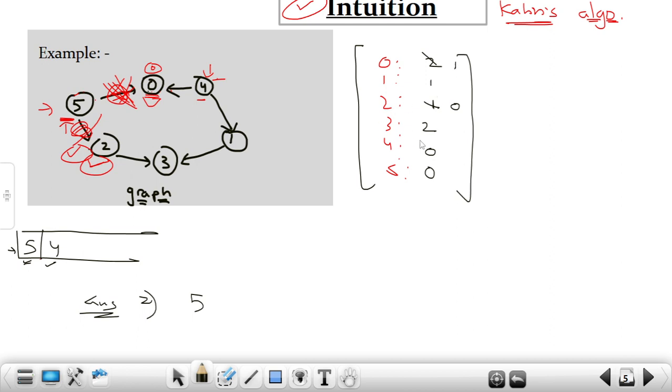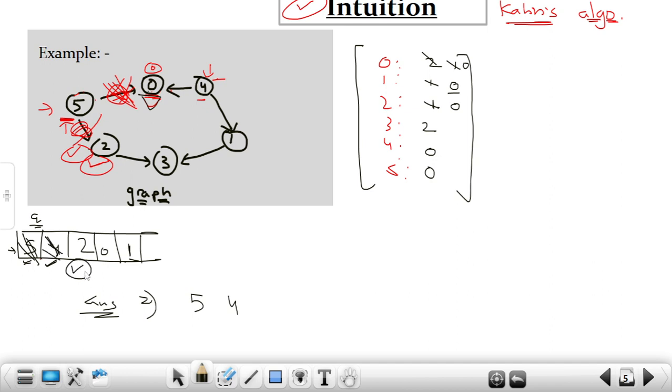Now I will again check the same thing. If the in degree is 0, then store in the queue. So I'll store 2 in the queue, and this 5 is now popped. What about this 4? I will again pop this 4, and once I pop this 4, I will check the neighbors of 4. So the first neighbor of 4 is 0. I'll reduce the in degree of 0 by 1. So now it will become 0, and I will store 0 in the queue, right? This is the queue. And what about this one? For this one, we already have the in degree as 1. So if I decrease by 1, then it will become 0. And this way, I will be able to store 1 in the queue, right? Fine. So now I'm done with 4 as well.